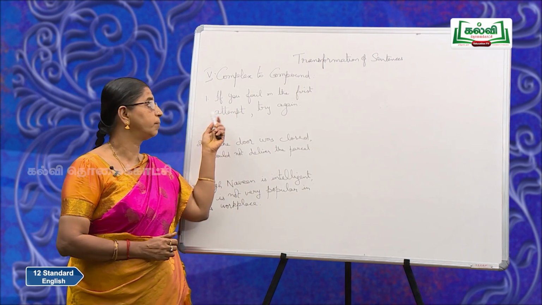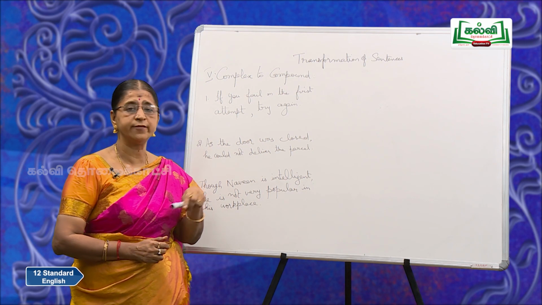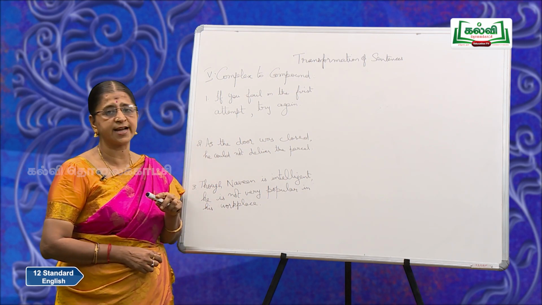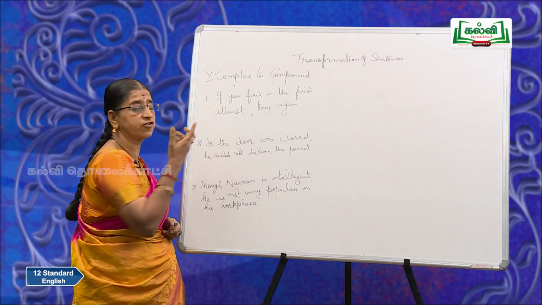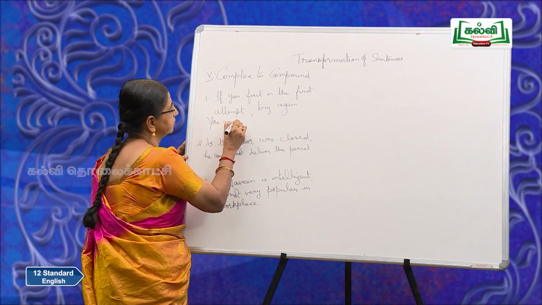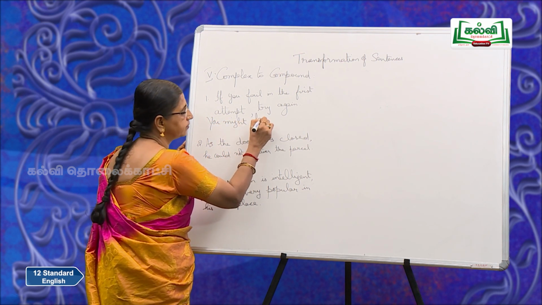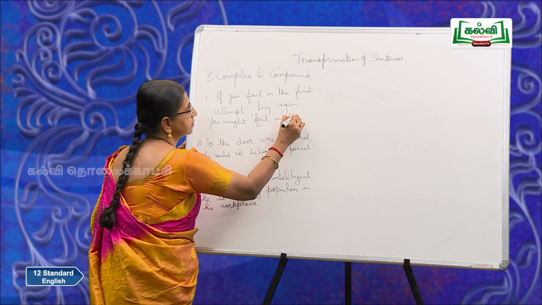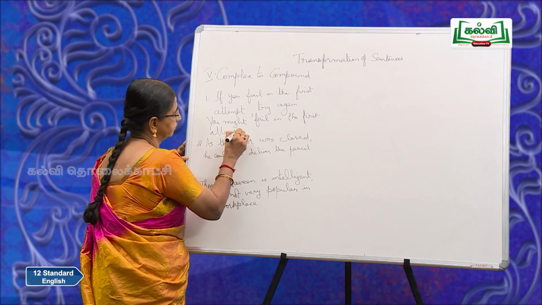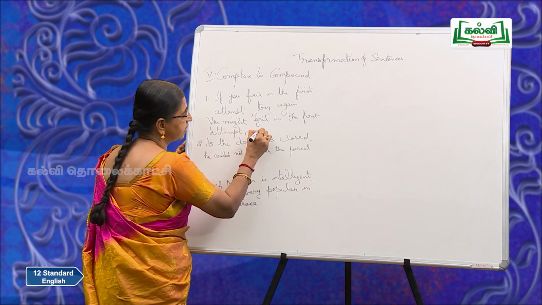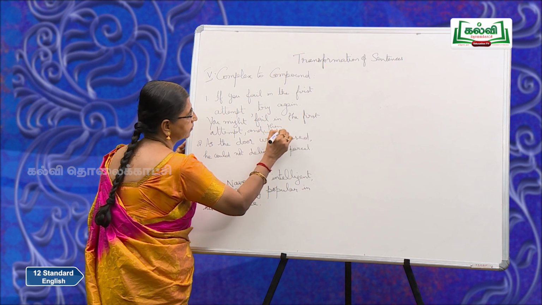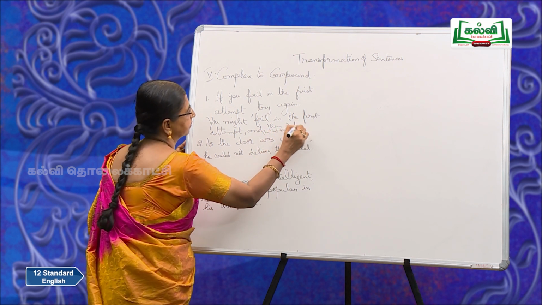Now, we have a set of complex sentences which we are going to convert into the compound. Now, look at this sentence. If you fail in the first attempt, try again. If it has not already happened, you might fail in the first attempt and then, or in that case, try again.